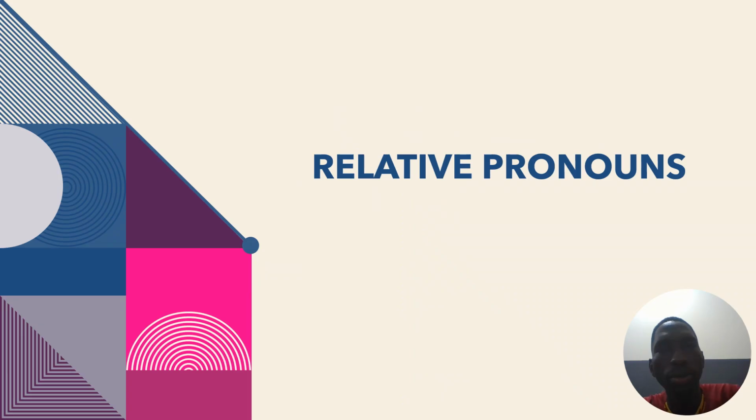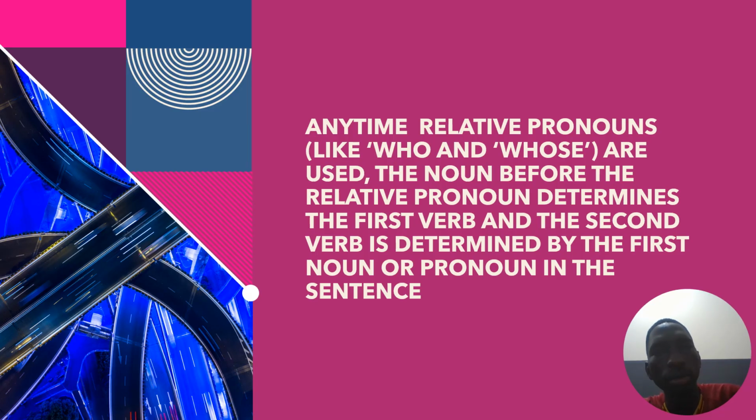Today, we'll be looking at one of the rules that concerns relative pronouns. I want you to know that anytime you have relative pronouns, the noun before the relative pronoun determines the first verb, and the second verb is determined by the first noun or pronoun in the sentence.